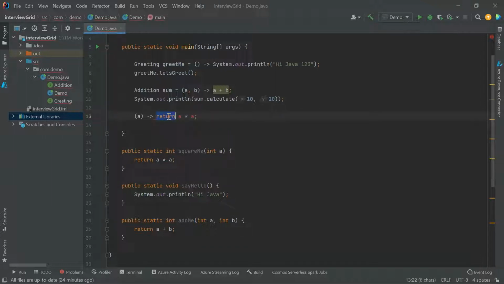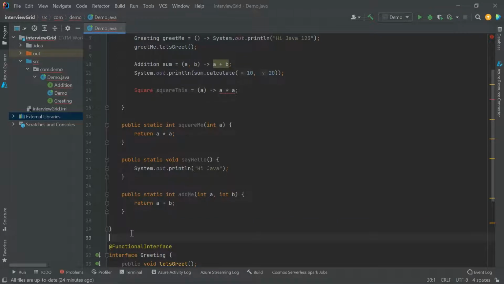Here we don't even need the return, as I mentioned last time, so we'll remove the return. This is our lambda expression: the whole method is converted to this single line of code. Now to use this lambda expression, as I told you, we have to save this expression to a variable. Let us call the variable square. Now we have to give a type to this variable, and this type will be nothing but a functional interface. So this functional interface should match the signature of this method.